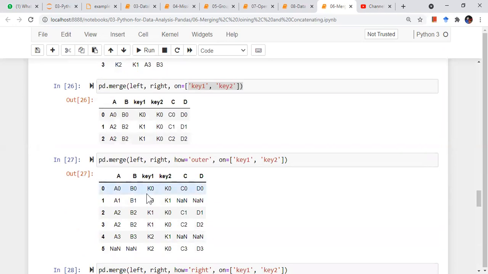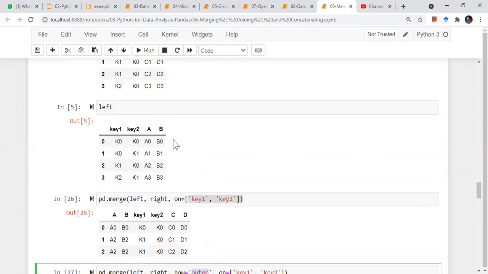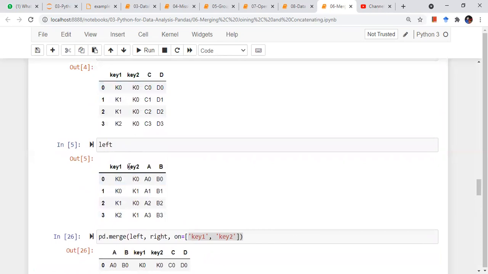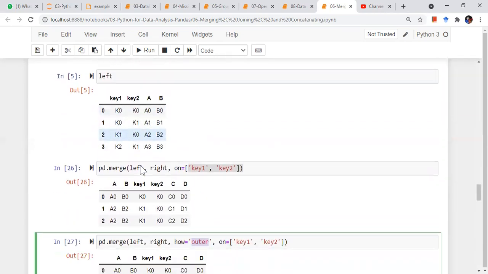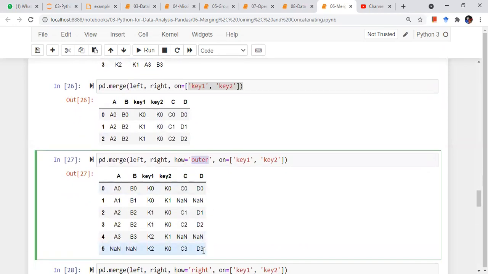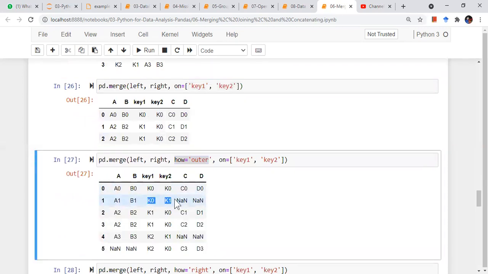So now suppose I want to get all the values of one of the data frames. I can change the how to outer. Outer will give me all the key combinations possible, but it gives me NaN wherever it does not find any data, right? So I do the same thing, but I change this parameter, and I'm getting this output. It is giving me all the possible key combinations whether data is present or not.